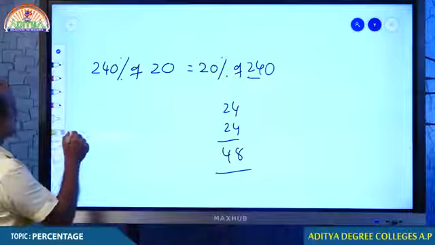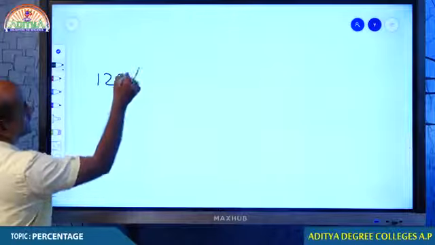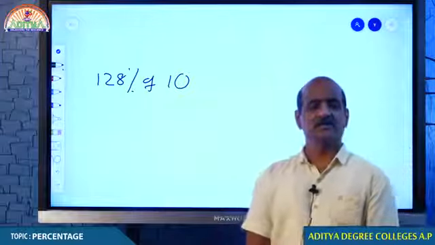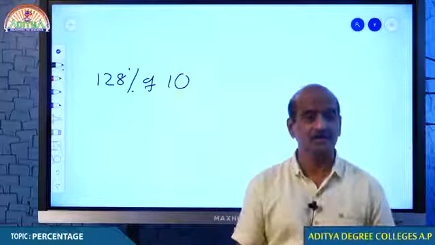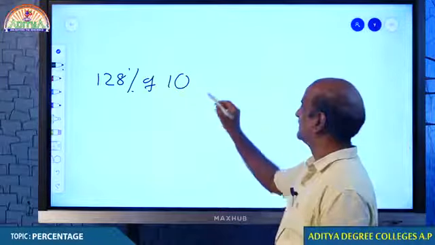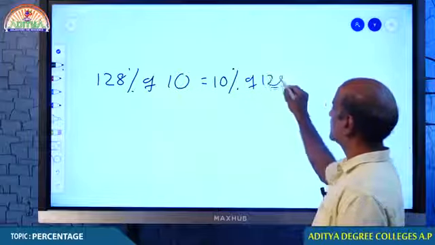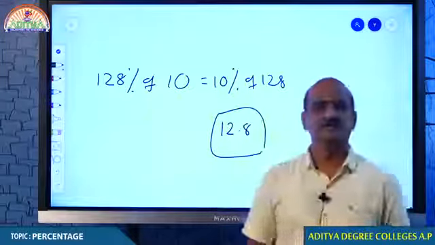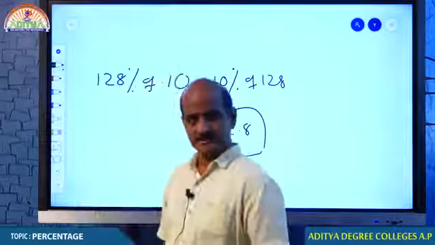If I ask you to answer this question, then how do you do it? How much is 128% of 10? What is 128% of 10? Come on, students. I am waiting for your reply. How much time are you taking? Come on, quick. What is your answer? Very simple. 128% of 10, we can take the number as 10% of 128. Your answer is 12.8. So this condition we can make use of whenever there is such need.